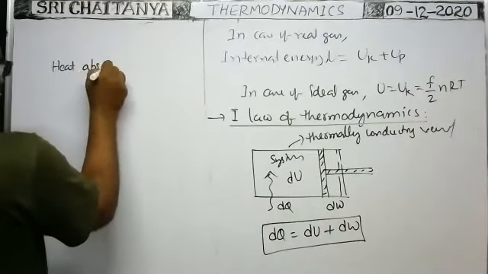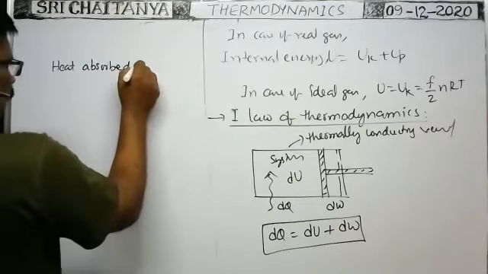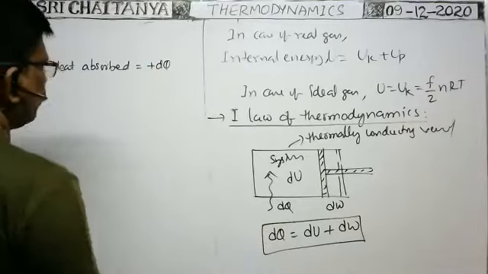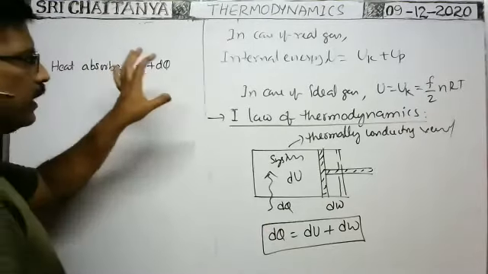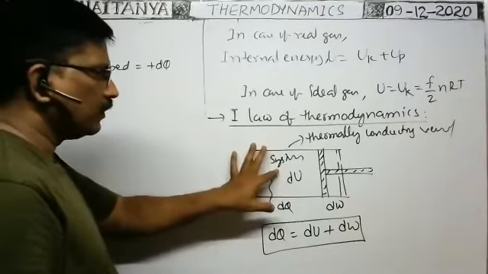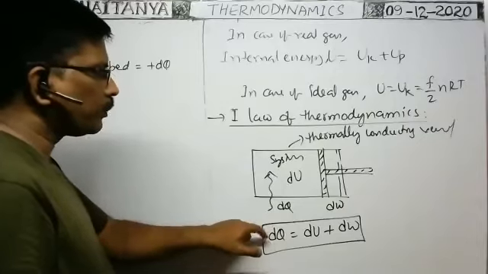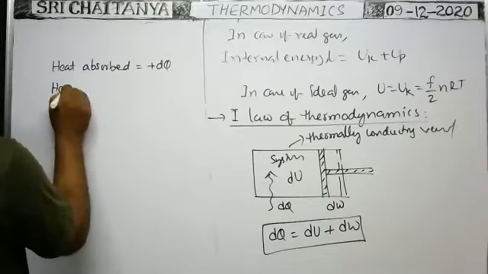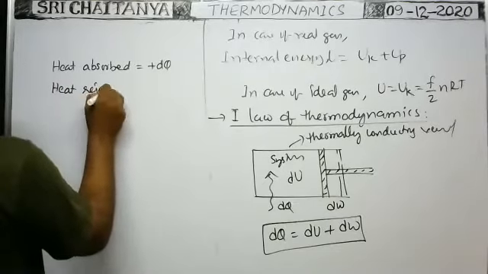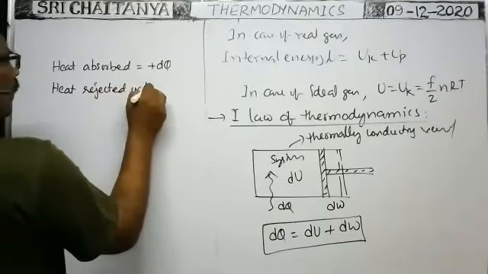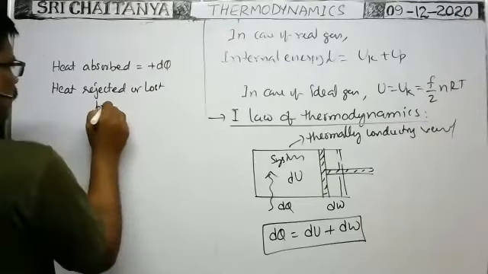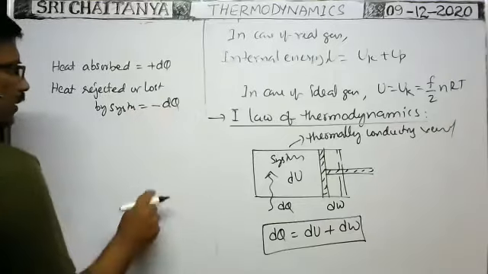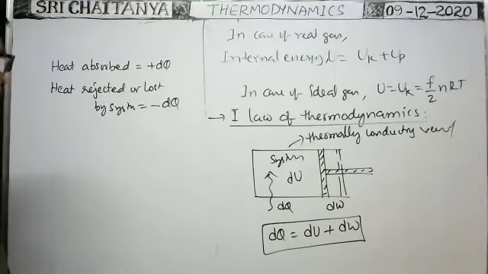Heat absorbed is equal to plus dq. అంటే ఇక్కడ dq వాల్యూ సబ్స్టిట్యూట్ చేసేప్పుడు, suppose 10 joule of heat energy is absorbed by the system అన్నప్పుడు ఇక్కడ dq రాసేప్పుడు ప్లస్ 10 అని రాయాలి. ఓకే. Heat rejected or lost by system is equal to minus dq రాయాలి. It is the sign convention to be followed.